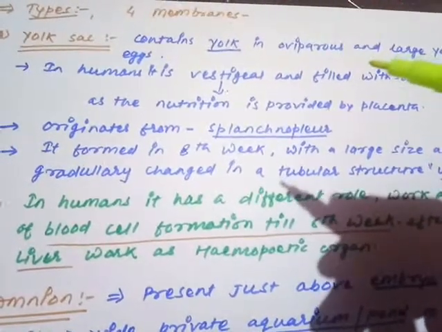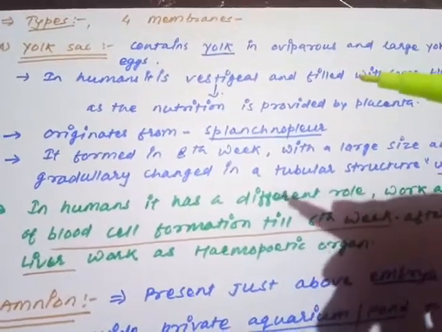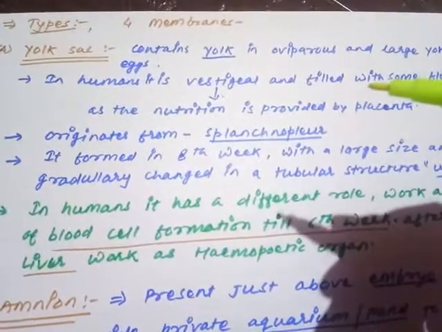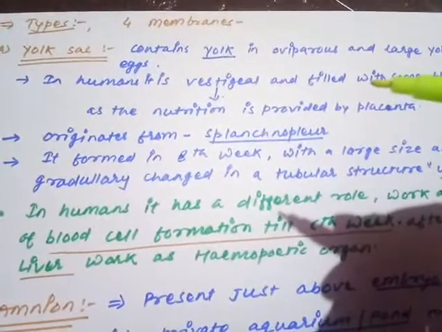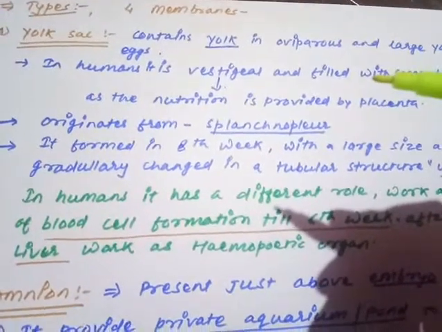Yolk means the nutritive material of the egg. So this is the structure where the yolk is being stored in the form of reserve nutrient, which is being utilized during the embryonic development. So are you getting my point?